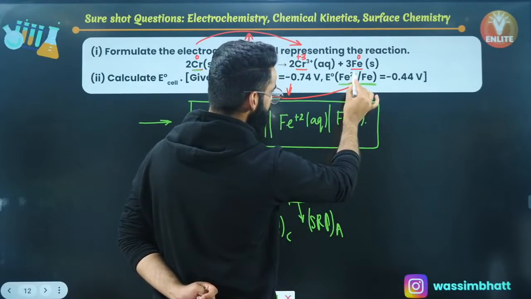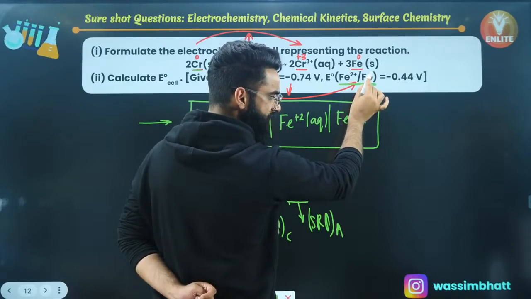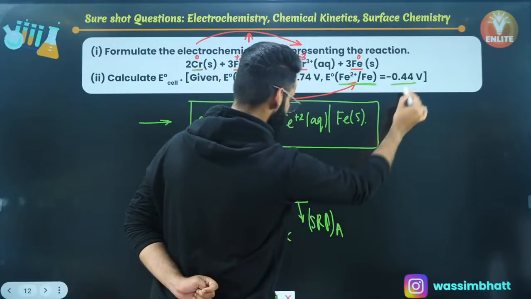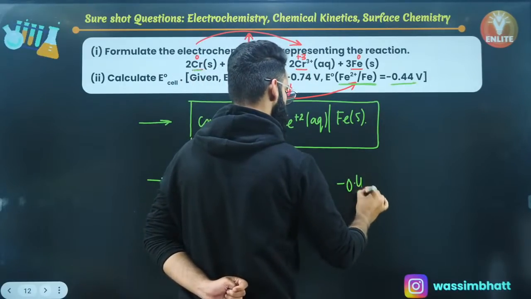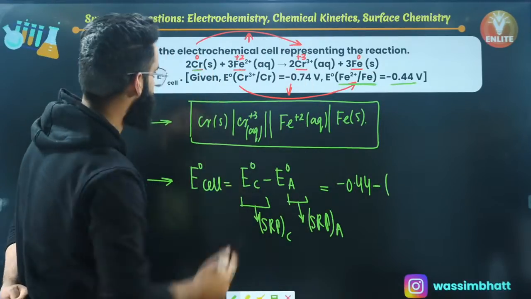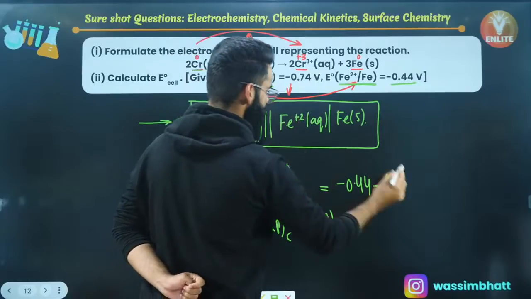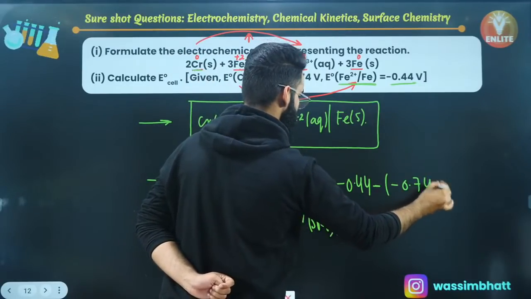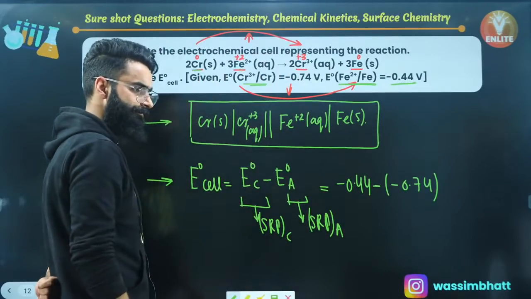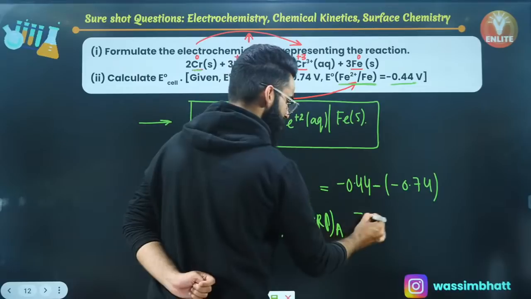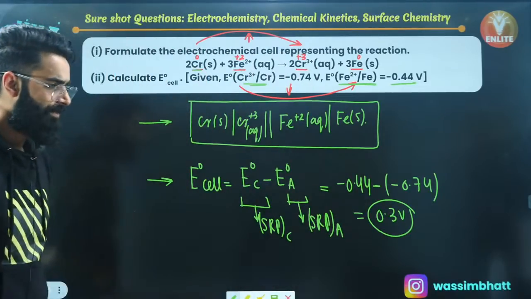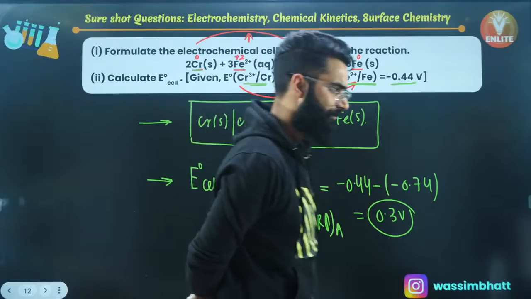Have a look. Plus 2 to 0. Decrease in the oxidation state means reduction, right? So this is the standard reduction potential. So it's minus 0.44. This is the standard reduction potential of your cathode, minus the standard reduction potential of your anode, which is minus 0.74, right? So can you let me know in the chats how much this value comes out to be exactly? 0.3, all right. So 0.3 volts is basically the E° cell which I was supposed to calculate, right?